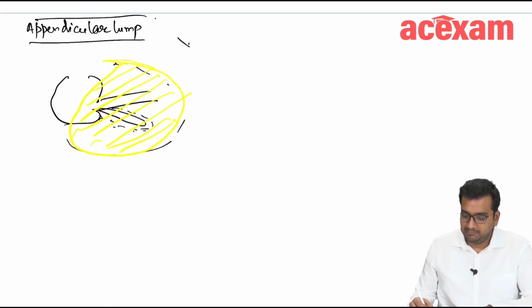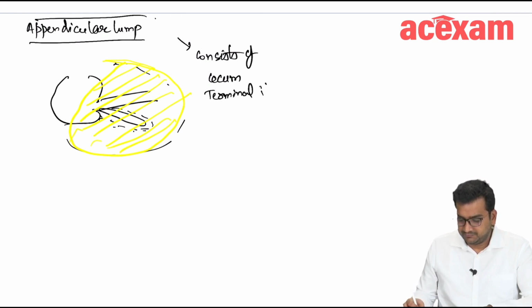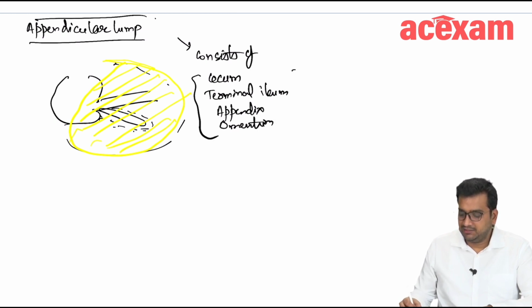And this appendicular lump consists of part of cecum, terminal ileum, appendix obviously, and omentum. Okay, and there is increased chance of fistula formation during surgery.